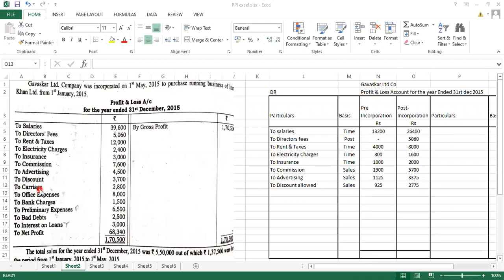This will be divided on sales ratio. So the basis for the carriage will be sales ratio, and this is carriage outward. For your understanding, I'm just writing down over here outward, and this will be divided in the sales ratio, that is 1:3. So 2,800 needs to be divided in the sales ratio: 700 and 2,100.